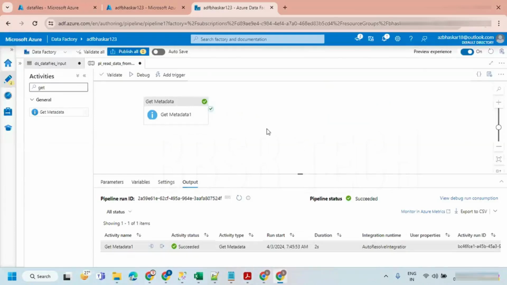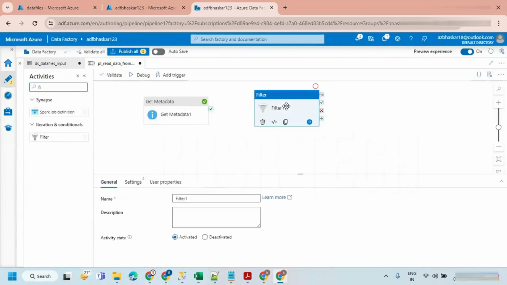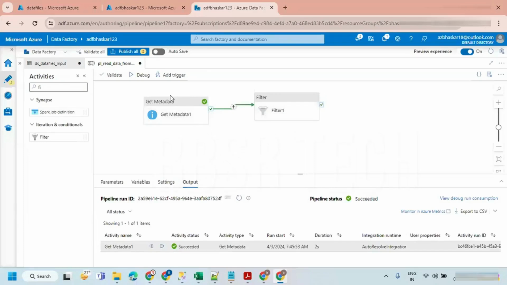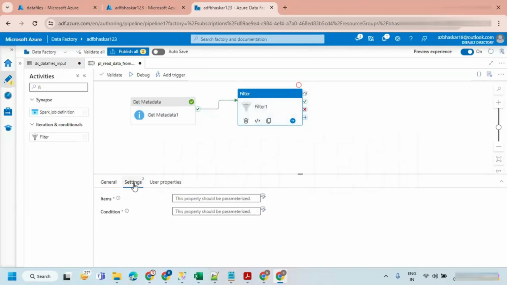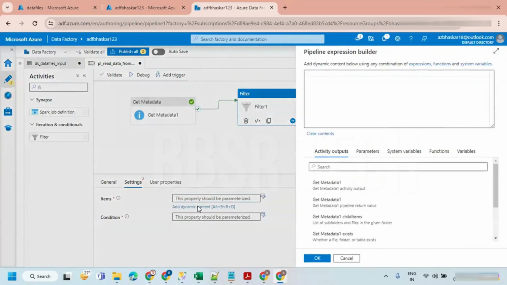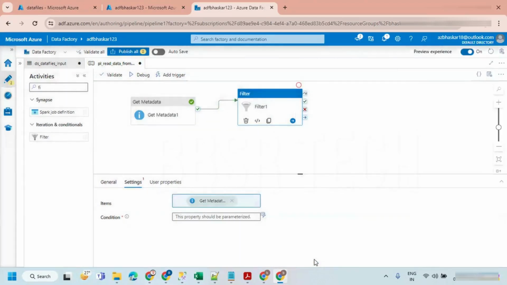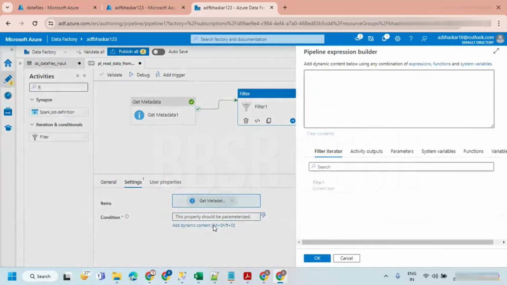Let's go here. I'm just going to add a filter activity. Let's bring that in and give the output of the get metadata to the filter activity. Let's go to settings. We need to take items, meaning the output of this get metadata. Let's add dynamic content. Now you can see here get metadata child items, you have to take it. Let's hit OK. In the filter condition, you have to write a filter condition.